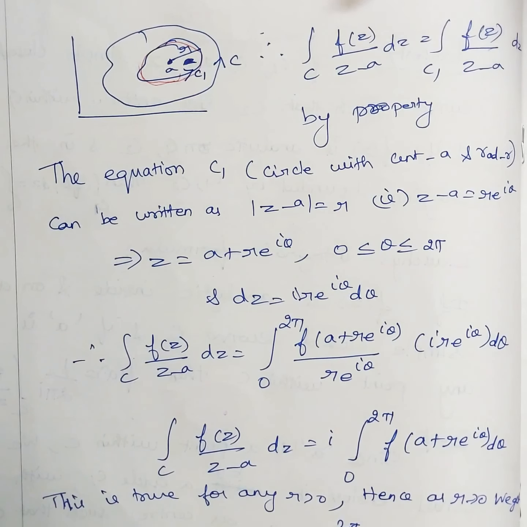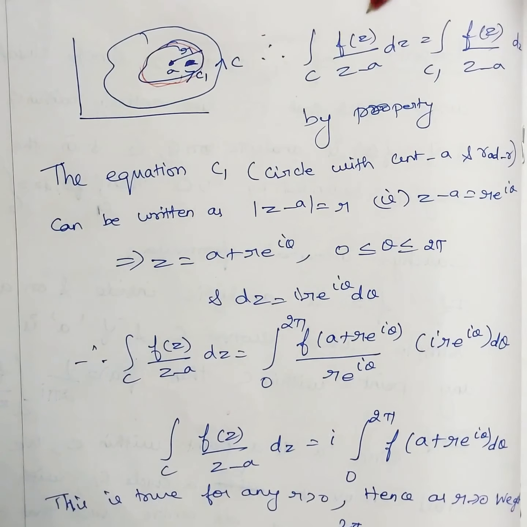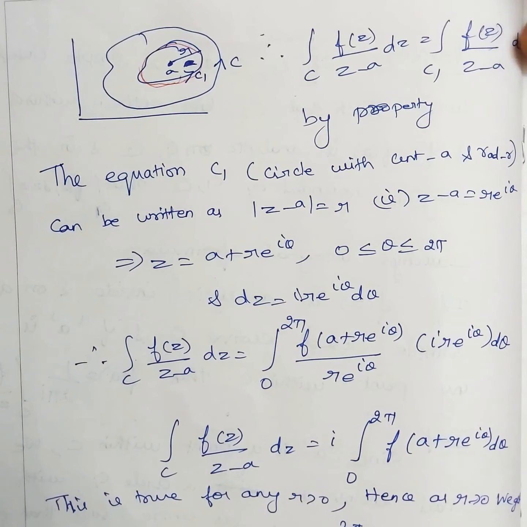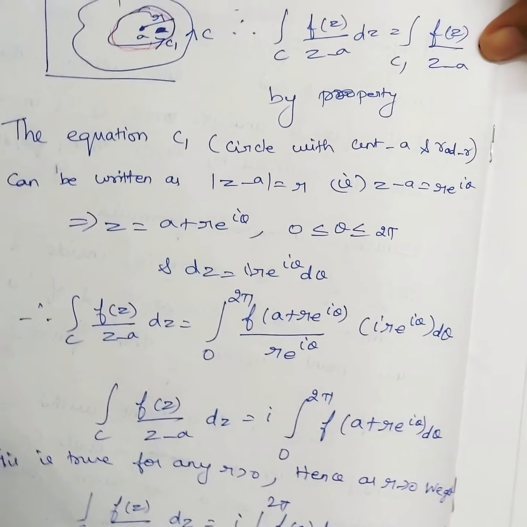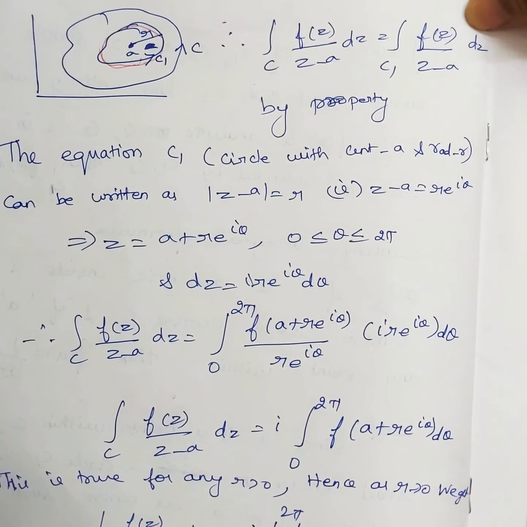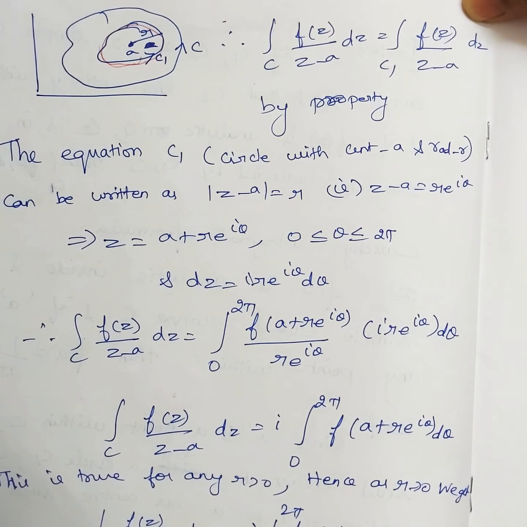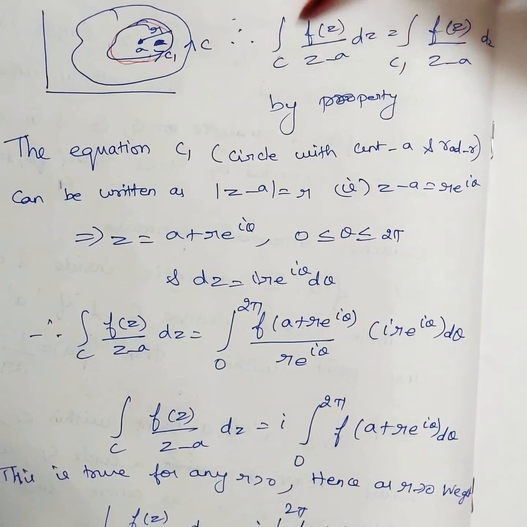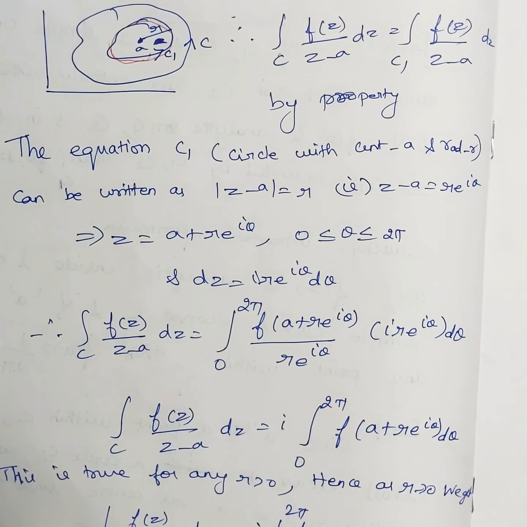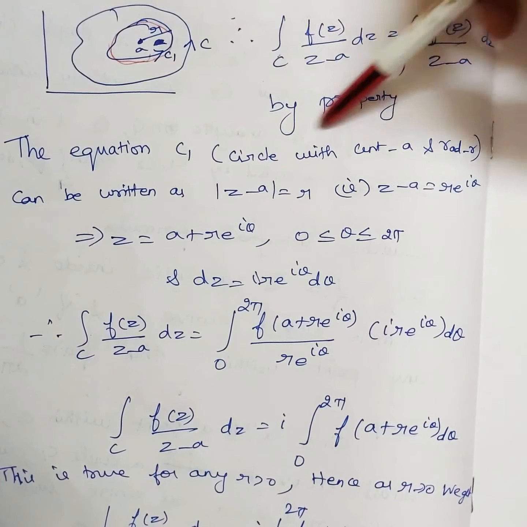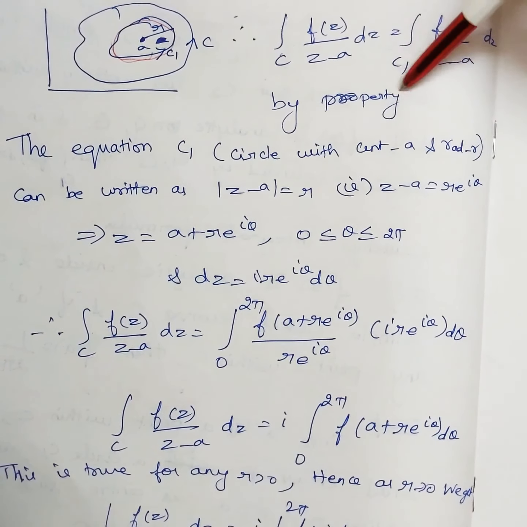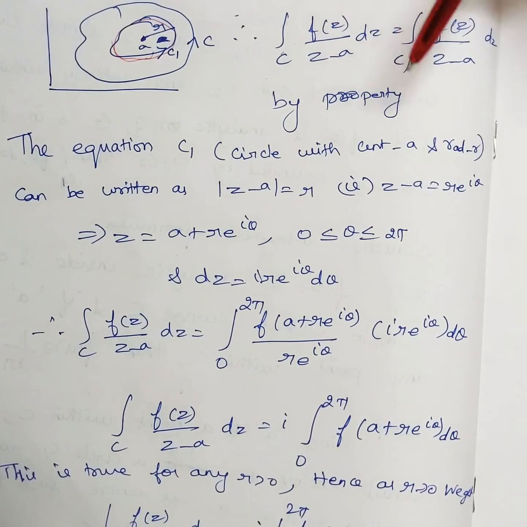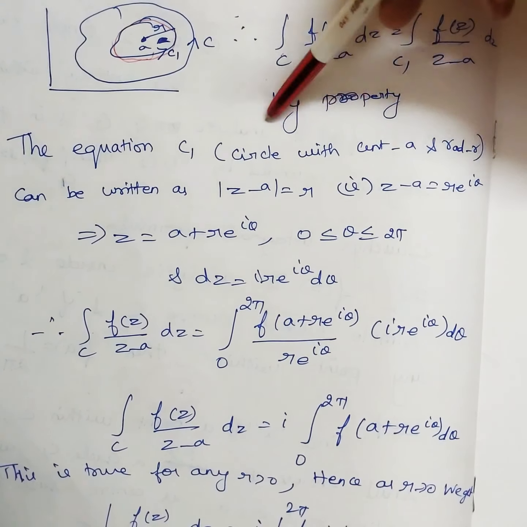So what I'm saying is, by using that property, integral over C f of z by z minus a dz is equal to integral over C1 f of z by z minus a dz. Correct? This is what the property is saying. Along C and along C1, if you integrate that function, the answer is going to be the same. So you have to write the property statement, what I have written on the previous page, again here. Don't just write 'by property'.